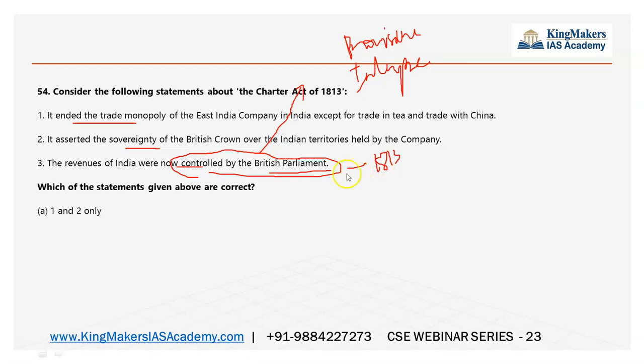So the option is the revenue of India is now controlled by the British Parliament. It's not now. Okay, 1813, it is just ending the trade monopoly. So East India Company is only ruling now, not the British Parliament. So the revenues of India now controlled by the British Parliament, it is not happening in 1813. So the answer is A actually. So statement 3 is wrong. So you must remember all the provisions in 1813 to know that this provision is not there in the 1813.